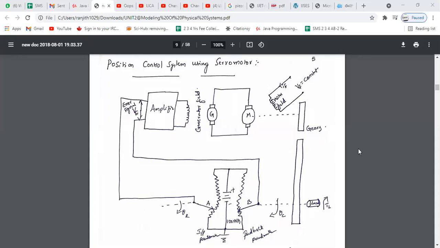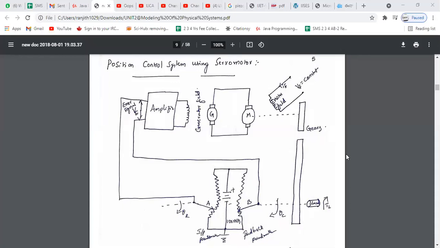So in the servo mechanism, the output which is to be controlled is the mechanical position of the load. So servo mechanism is a feedback control system whose output is mechanical position. That's a very fundamental definition. What is servo mechanism? Servo mechanism is nothing but a feedback control system whose output is mechanical position.